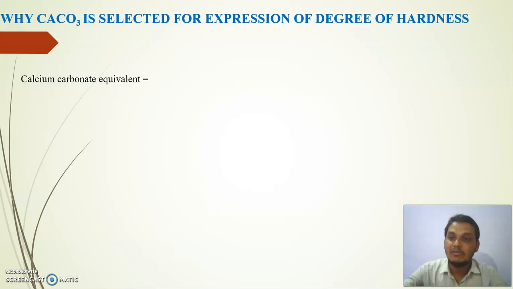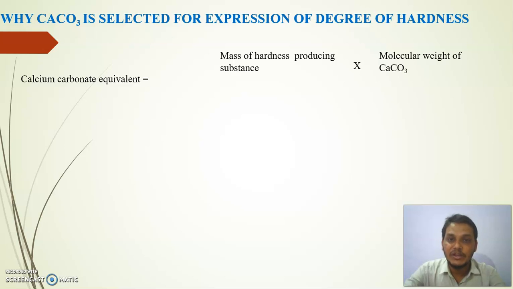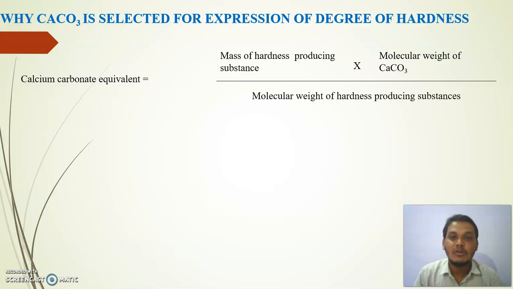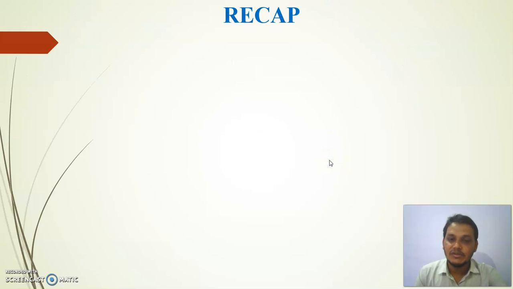The molecular weight of calcium carbonate is 100, so the calculation becomes very convenient. Also, calcium carbonate is insoluble in water. For example, the formula: calcium carbonate equivalent is equal to mass of hardness producing substance times molecular weight of calcium carbonate, which is 100, divided by molecular weight of the hardness producing substance. So its molecular weight is exactly 100, making the calculation convenient, and it is a water insoluble salt. That's why calcium carbonate is useful.